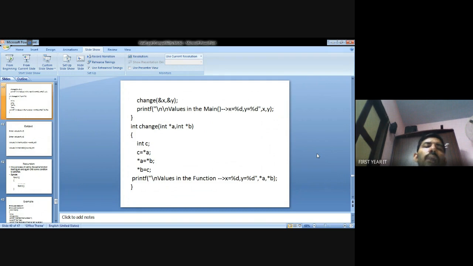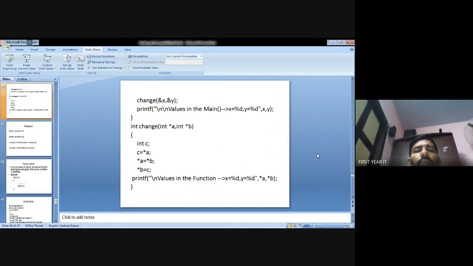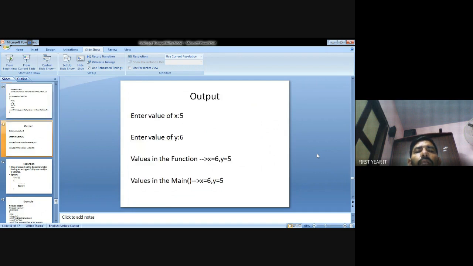After that, call to the main function, main function x comma y. So x value is already 5, y value already 6. This is the process. 5, 6, 6, 5, 6, 5. Okay. Any doubts? Clear? So this is call by reference.